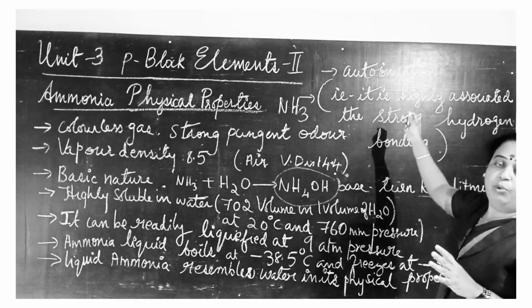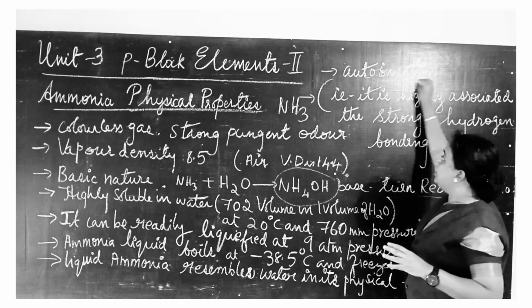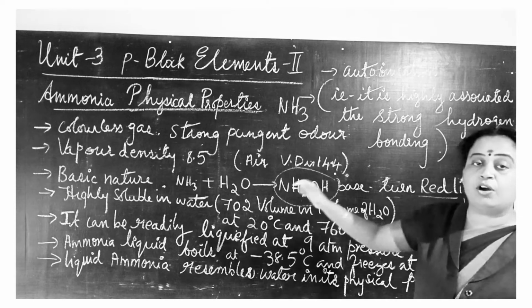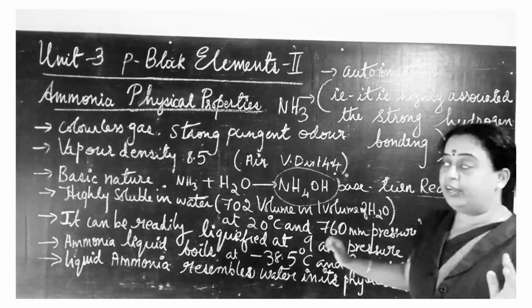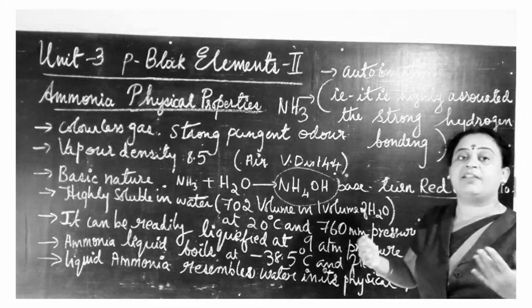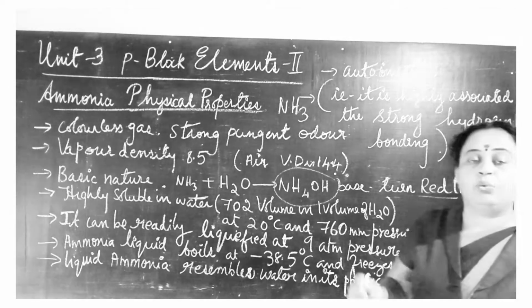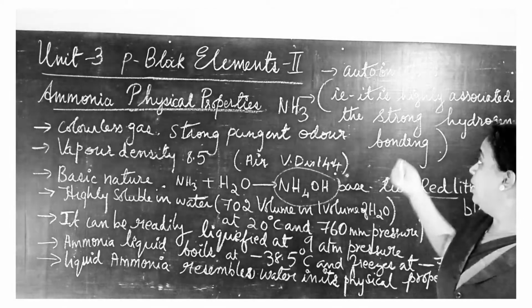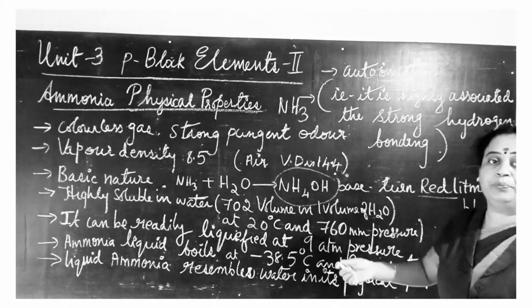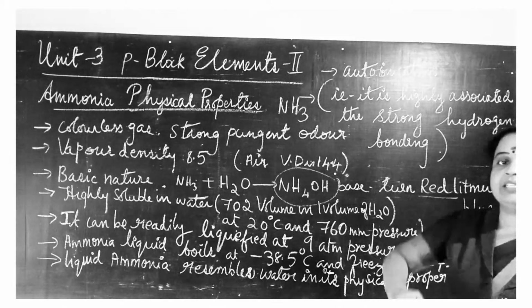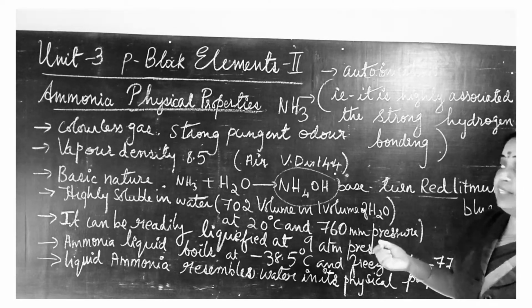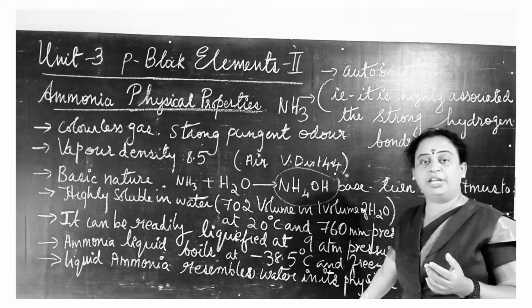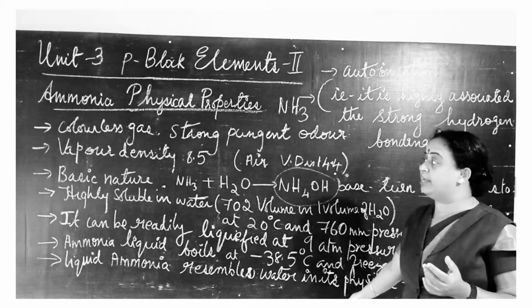Water undergoes auto-ionization, and likewise ammonia also undergoes auto-ionization like water. Auto-ionization means self-ionization. If water undergoes ionization, it splits into H3O plus ion and OH minus ion. That is the ionization of water. Likewise, ammonia also gets ionized.